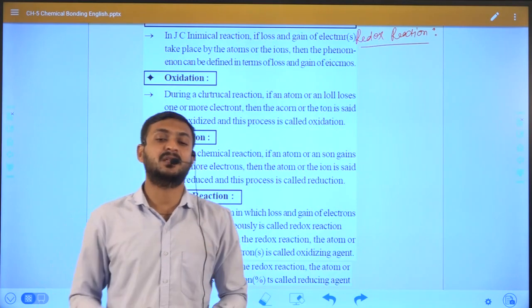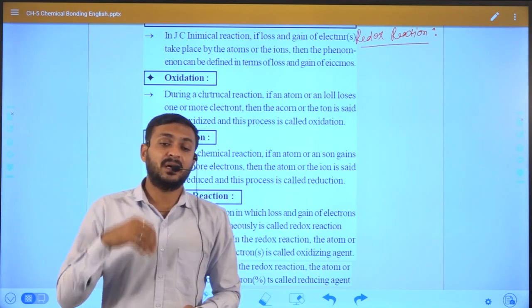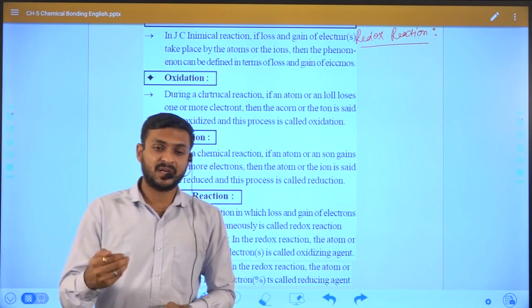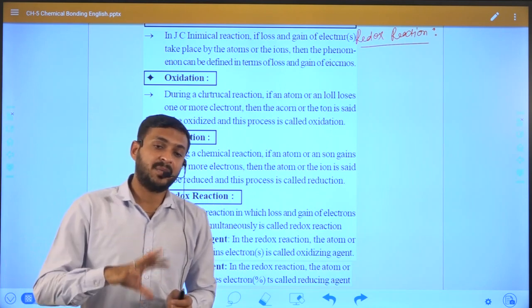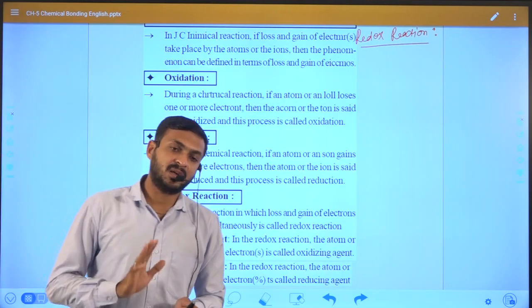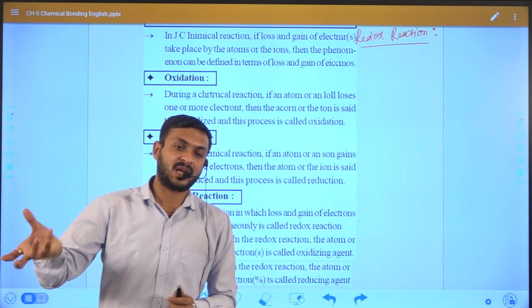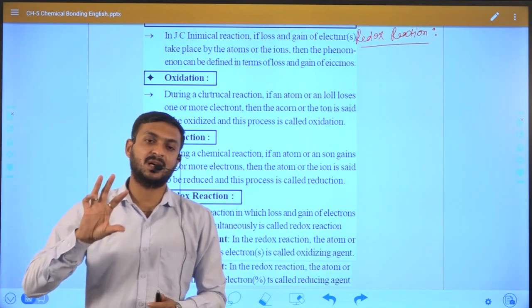Now how does electron transfer occur? While a redox reaction occurs, one element or molecule will donate electrons and another molecule or atom will gain electrons. So based on that, electron donating or electron gaining processes occur.